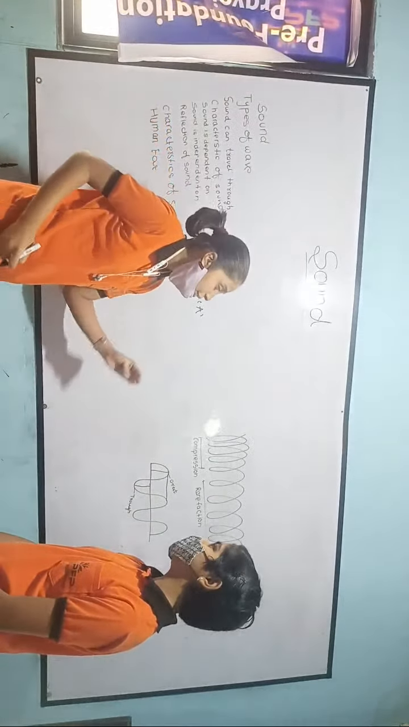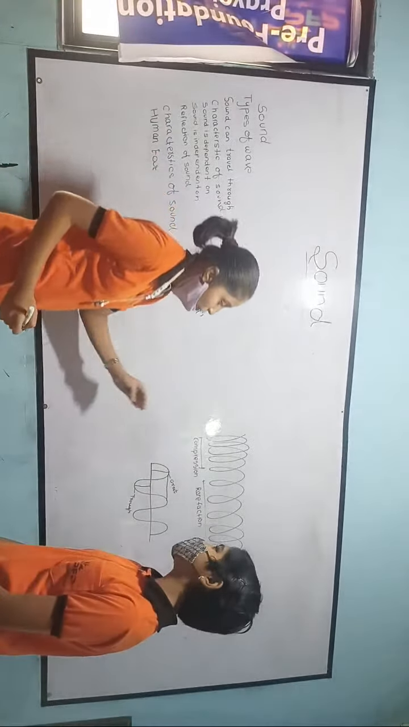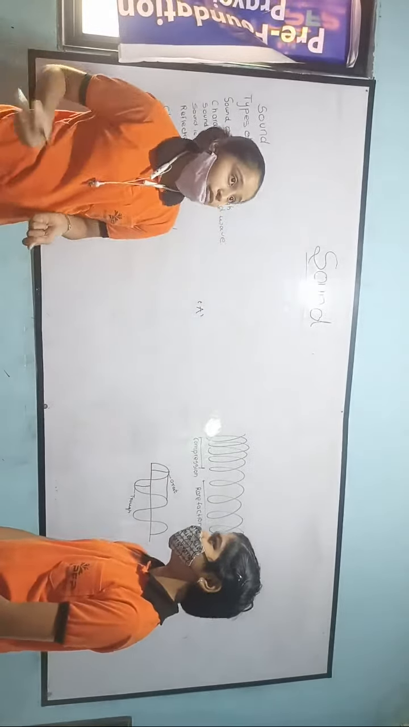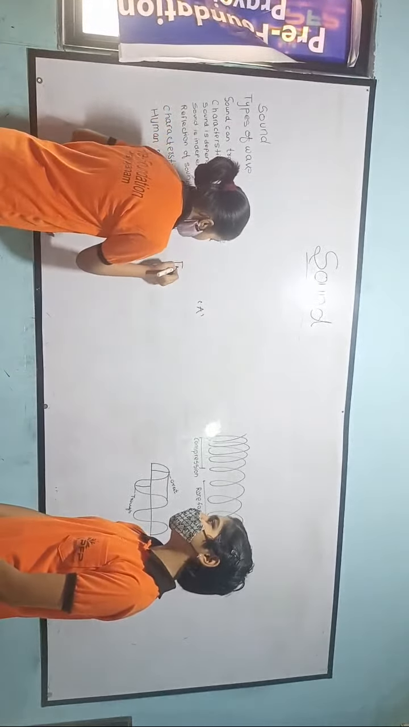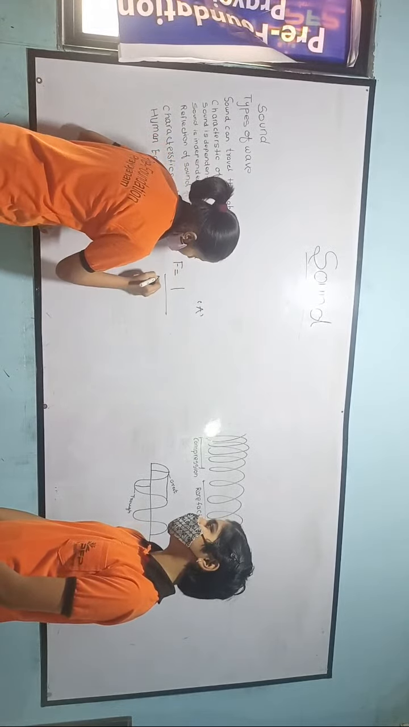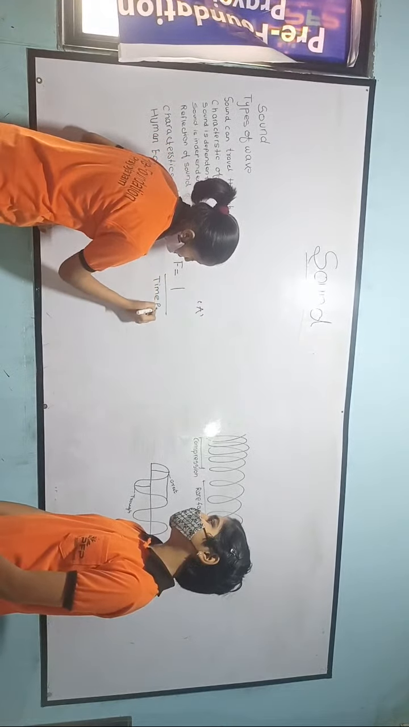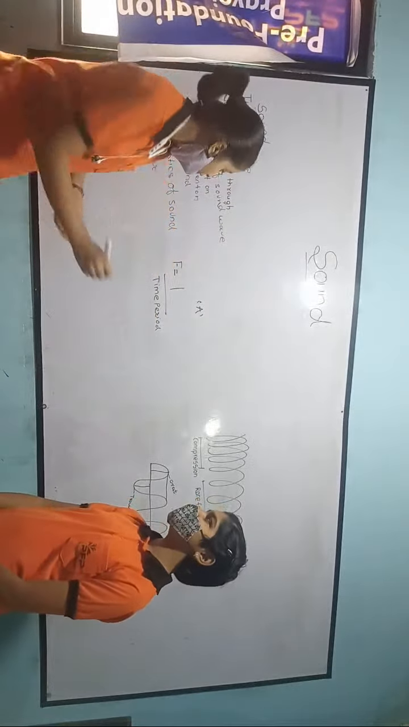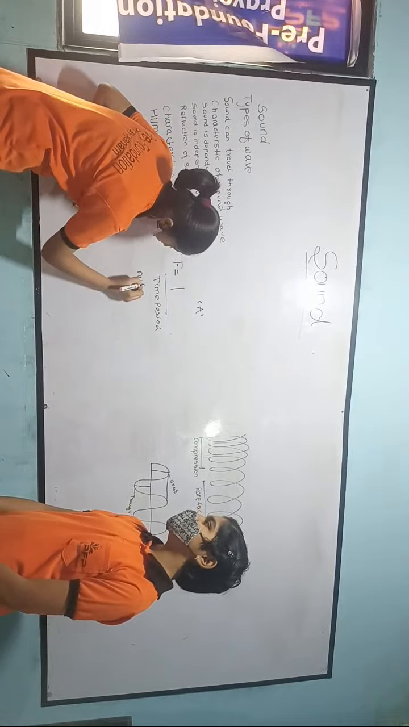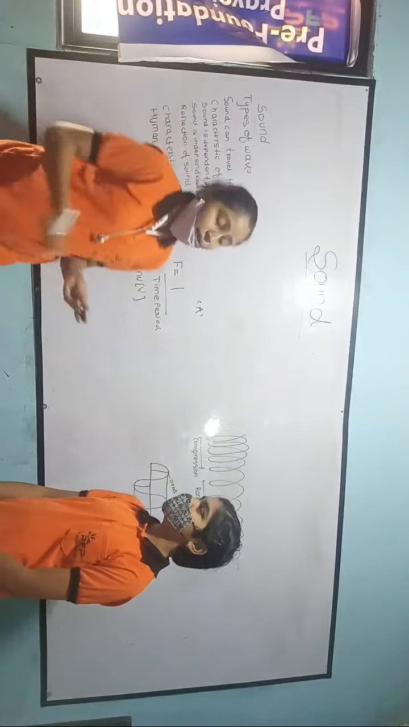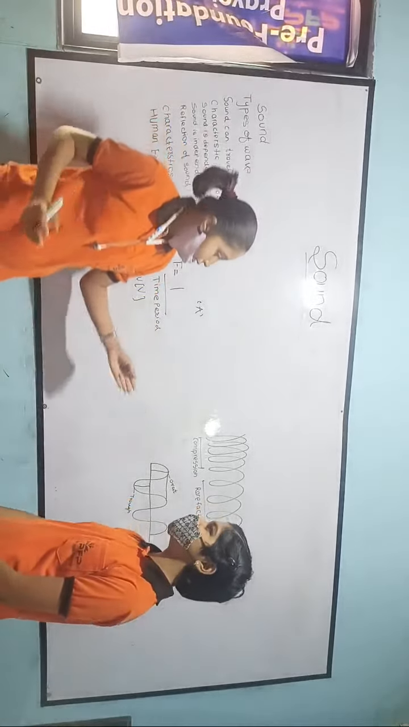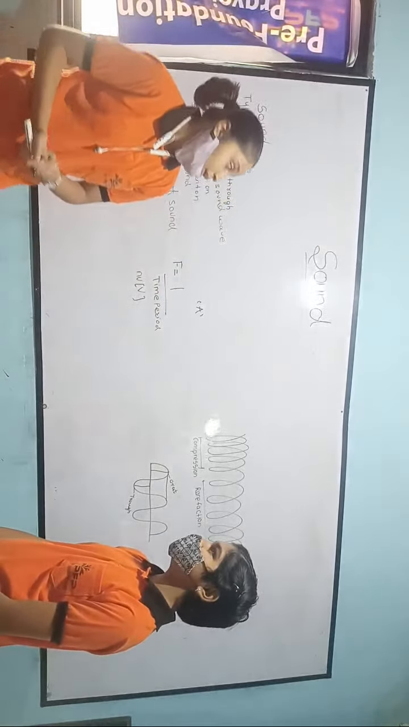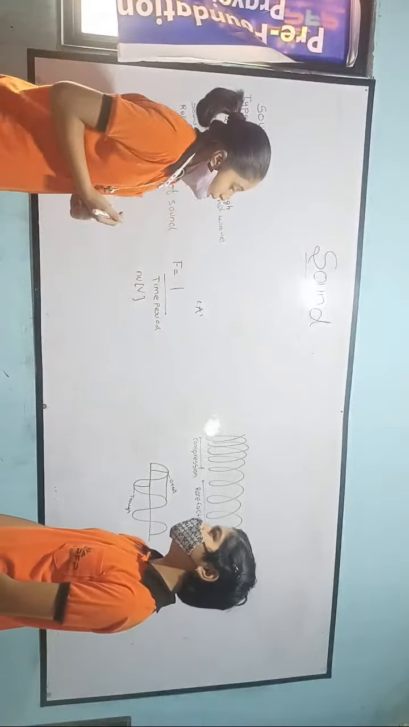The third topic is frequency. Frequency means the number of oscillations completed in one second. Frequency is the reciprocal of time period, so it is written as frequency equals 1 upon time period. It is represented by the Greek letter nu, which is written as ν. And next is time period. The time taken to complete one oscillation is called time period. The SI unit is seconds.